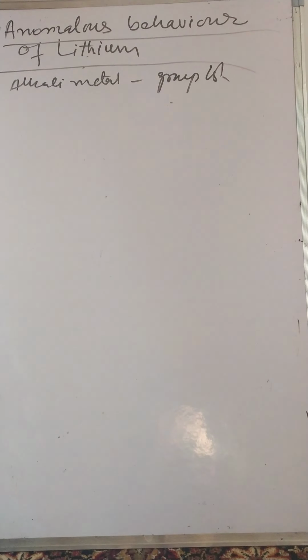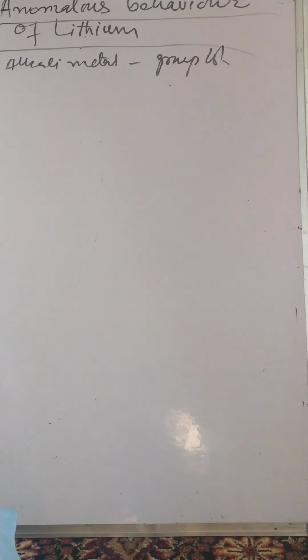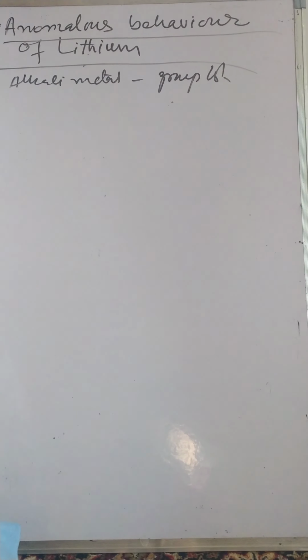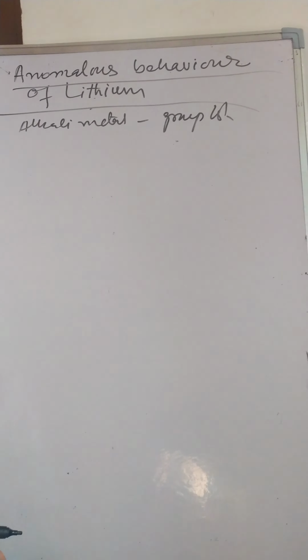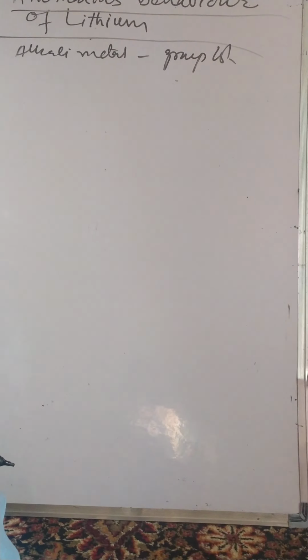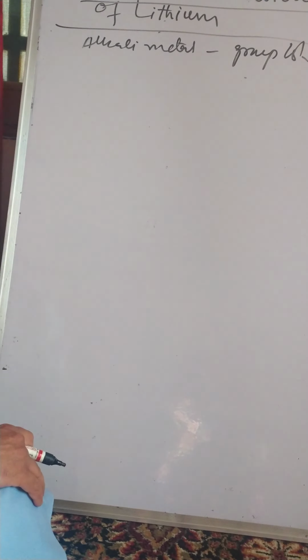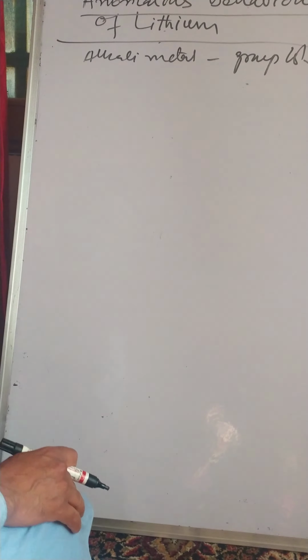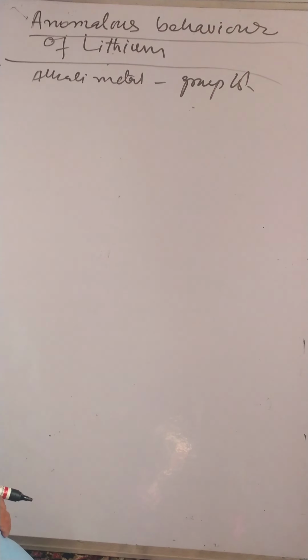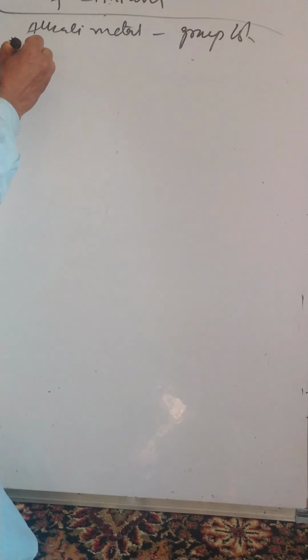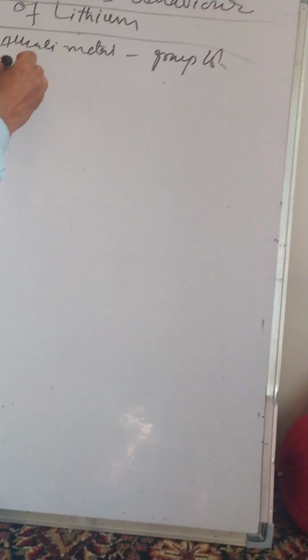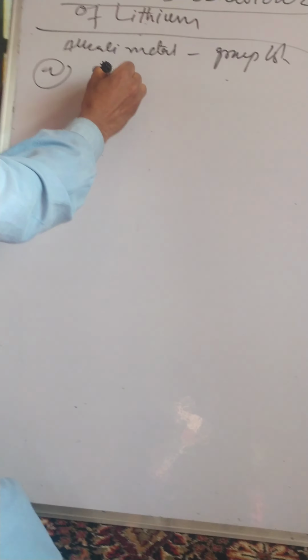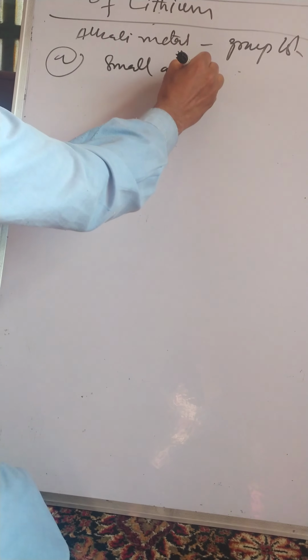So this is in fact the second element of alkali metals after hydrogen. It has all the characteristic properties of alkali metals. However, it differs in many respects from alkali metals. The reasons for which you are aware of, maybe it is because of its small atomic and ionic size.